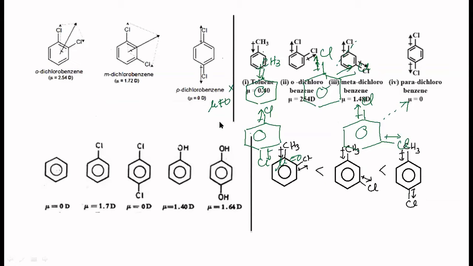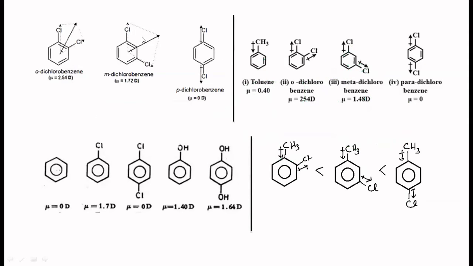You can see the values also. Okay, let me rub off all these things. Fine. So ortho will have 2.54 D, highest. Then comes meta, 1.72.